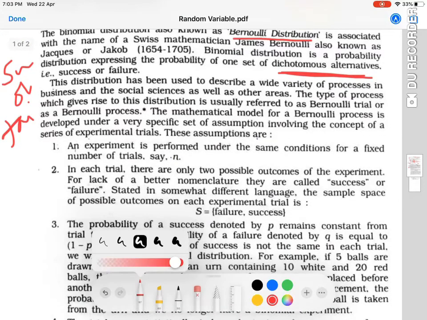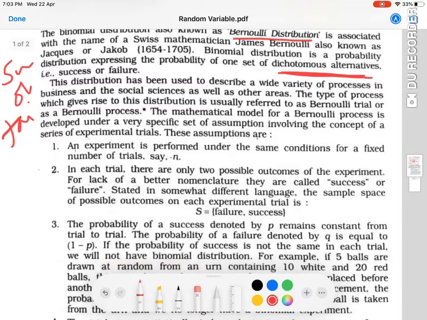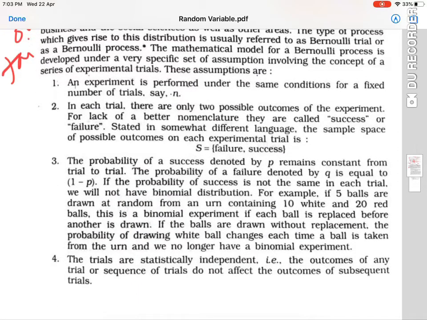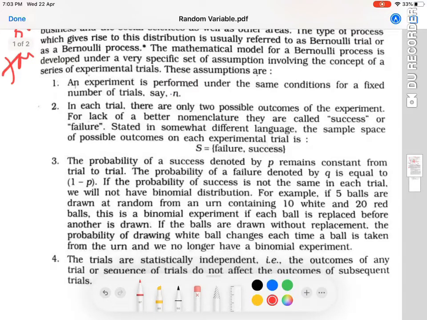In order to find the probability with the help of binomial distribution, we have to consider these four assumptions. The first one is, an experiment must be performed under the same conditions for a fixed number of trials. So n should be fixed.